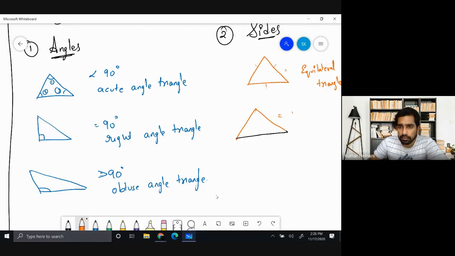That is called an isosceles triangle. Imagine if no sides are equal, you have three different sides. I'm drawing all the three in three different colors, then you'll understand. And this one is called a scalene triangle.